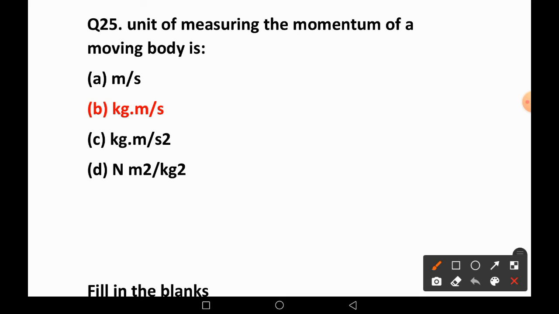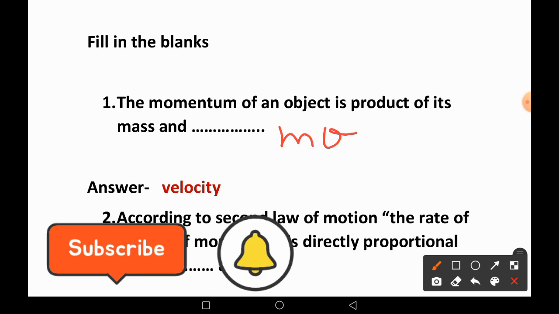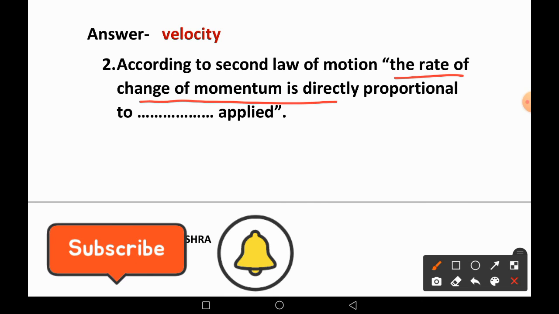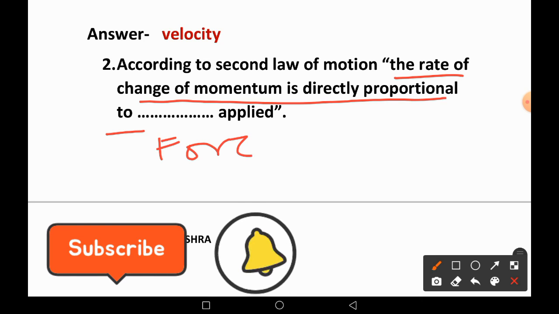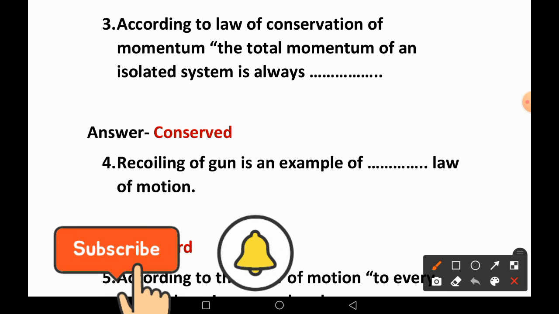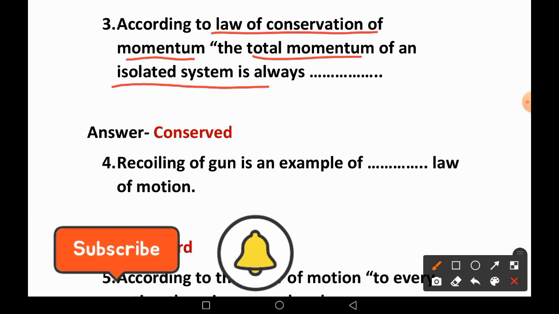25. The unit of measuring momentum of a moving body is kilogram meter per second. Fill in the blanks. Momentum of an object is the product of its mass and velocity, mv. According to the second law of motion, the rate of change of momentum is directly proportional to the applied force. According to the law of conservation of momentum, the total momentum of an isolated system is always conserved.